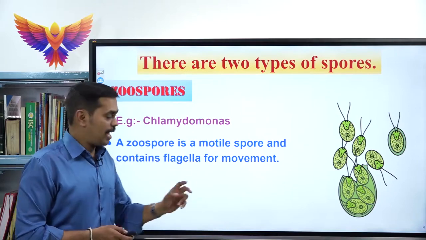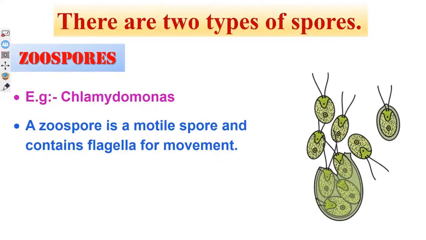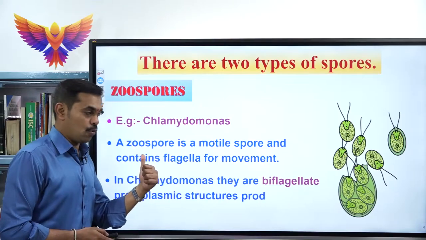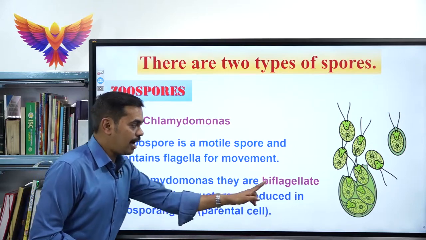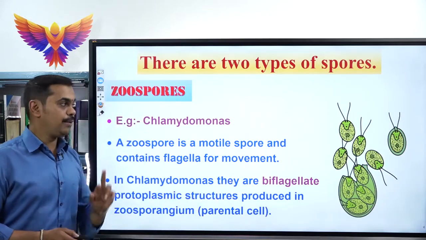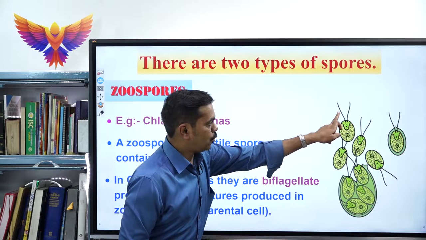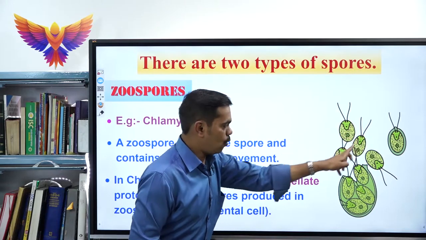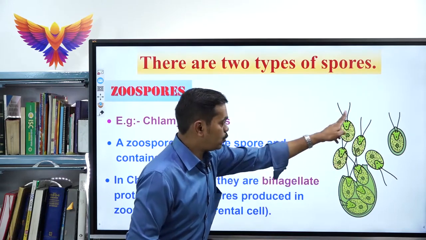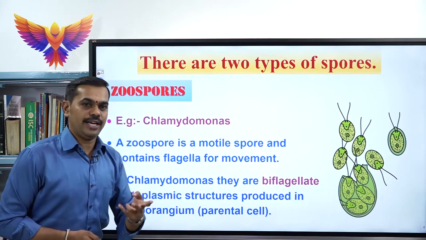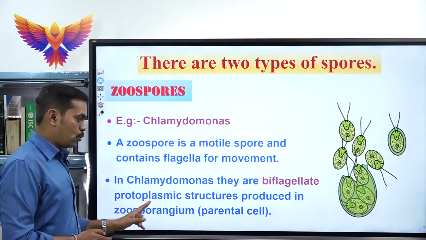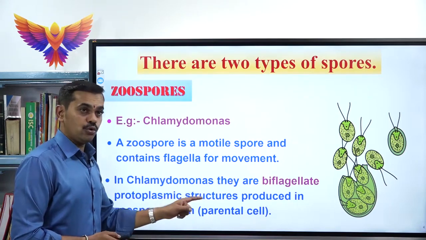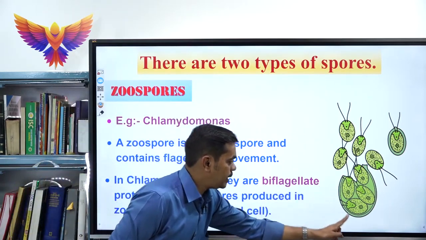It can move with the help of certain units, or locomotory structures, called flagella in Chlamydomonas. So the zoospores contain flagella. The flagella are biflagellate. Bi means two. Look at this. You can see the two flagella over each zoospore. That is why it is said to be biflagellate. Bi means two. And these biflagellated protoplasmic structures are usually produced from the parental body.